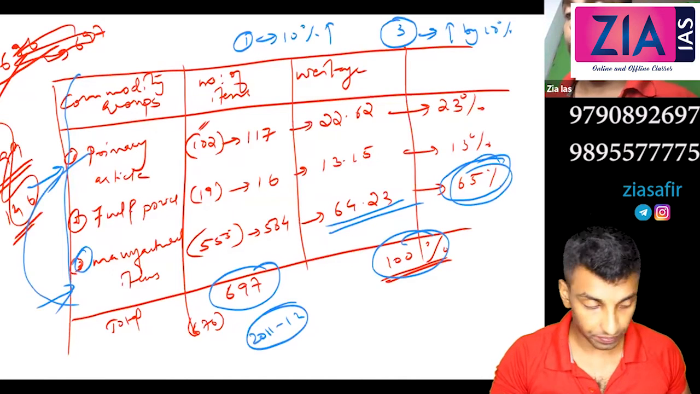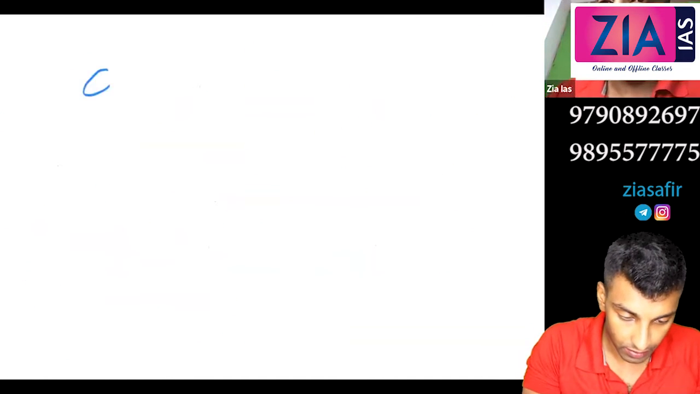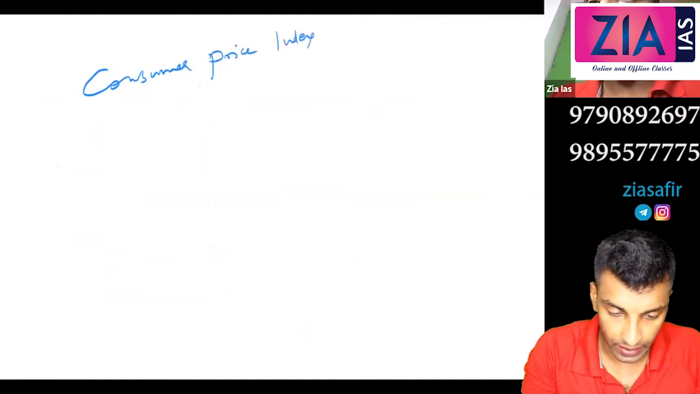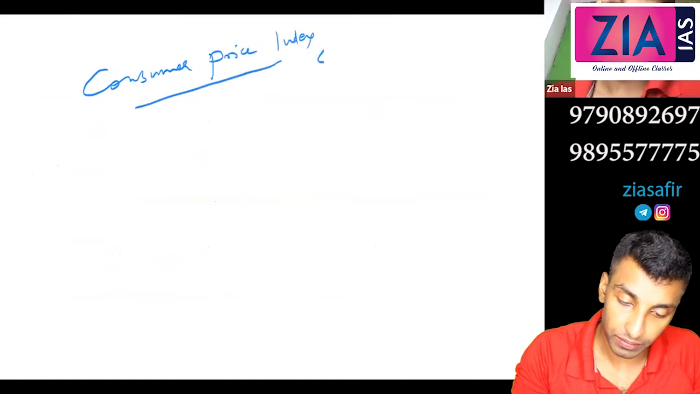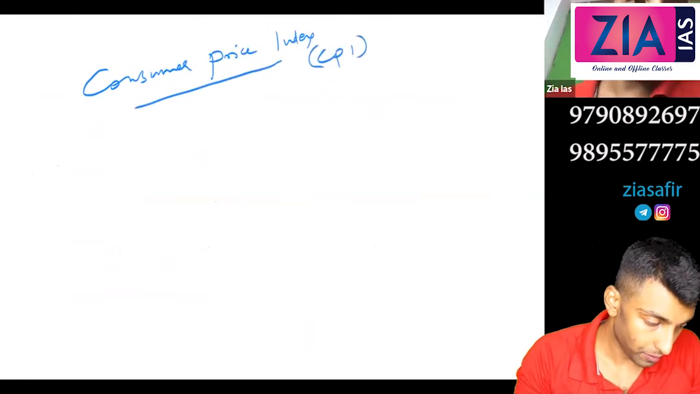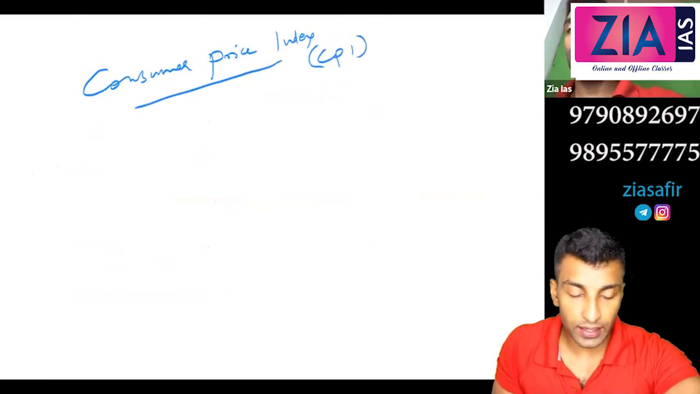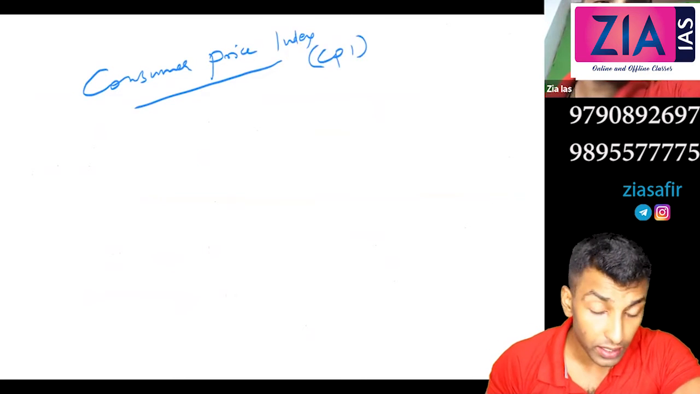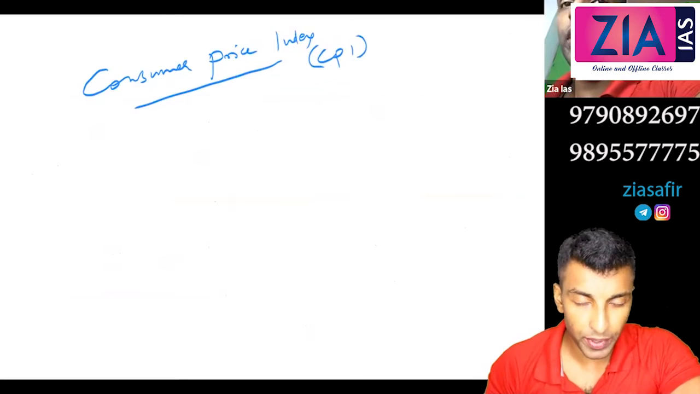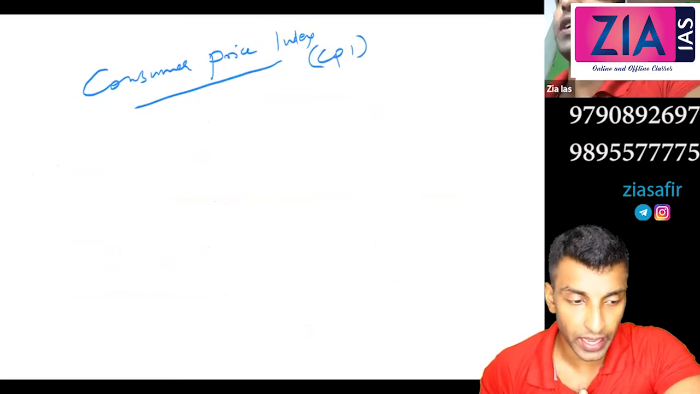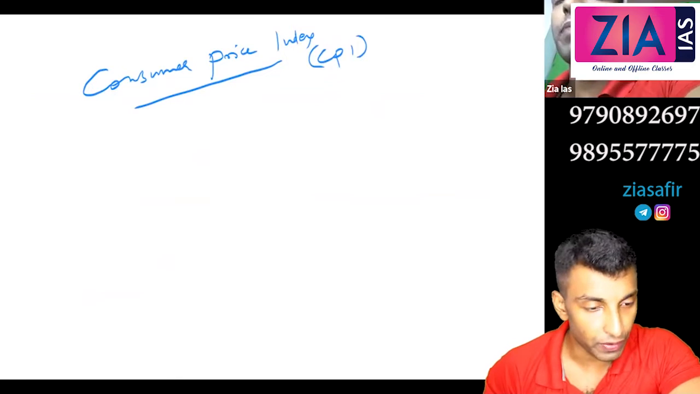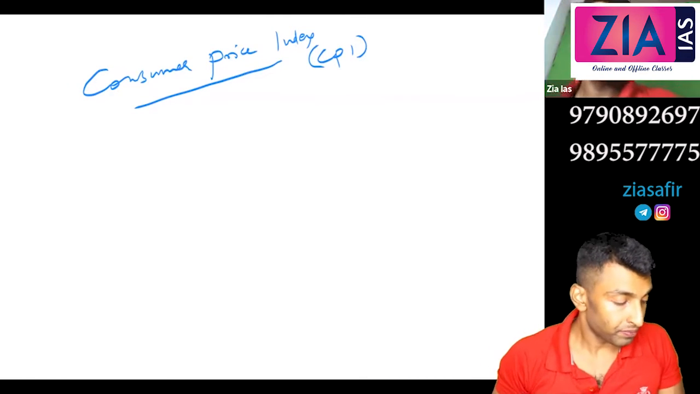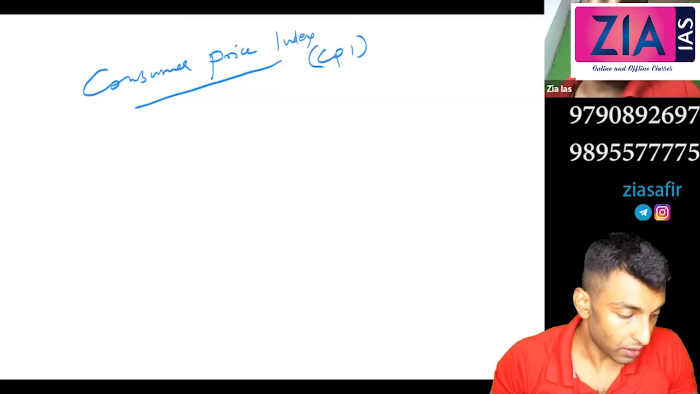So next one, consumer price index, CPI. It is measuring the inflation from the consumer point of view. It shows the impact of inflation on the people. When we discussed WPI, I told you it shows the impact of inflation on the economy, but here it measures the impact of inflation on the people. So you can just write one line: it shows the impact of inflation on people.